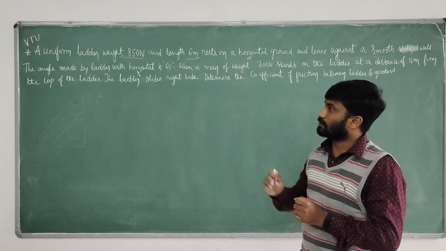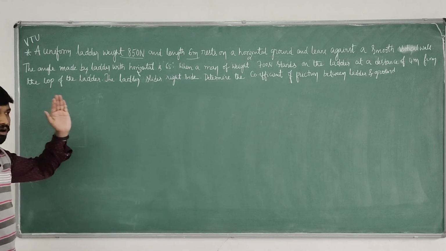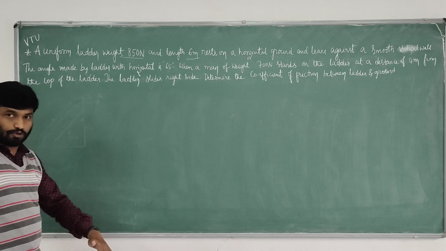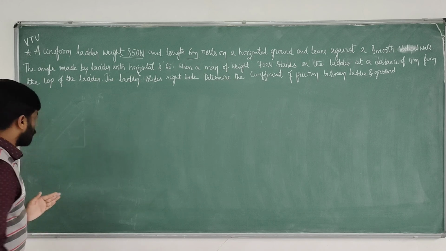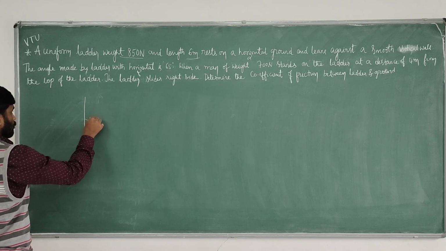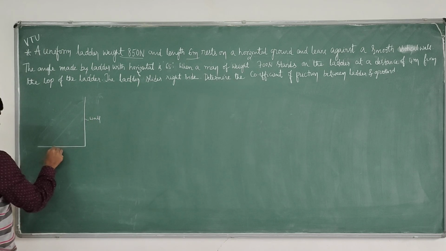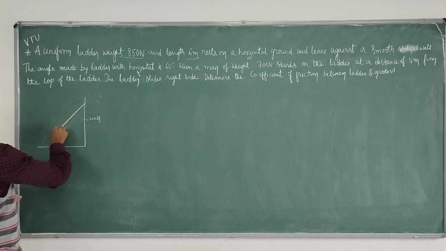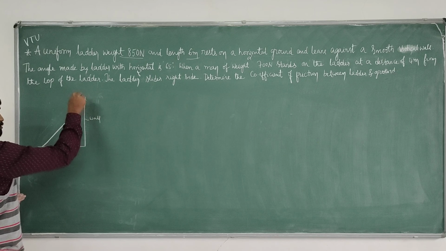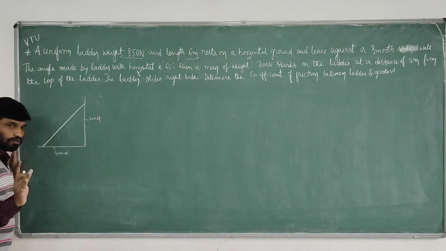A uniform ladder weighs 850 Newton. Generally the ladder stands on the floor and leans against a vertical wall. So if you consider this is a wall and this is a floor, the ground, then the ladder will rest like this. It rests on the wall as well as the ground. We have to keep this in mind when solving the problem.